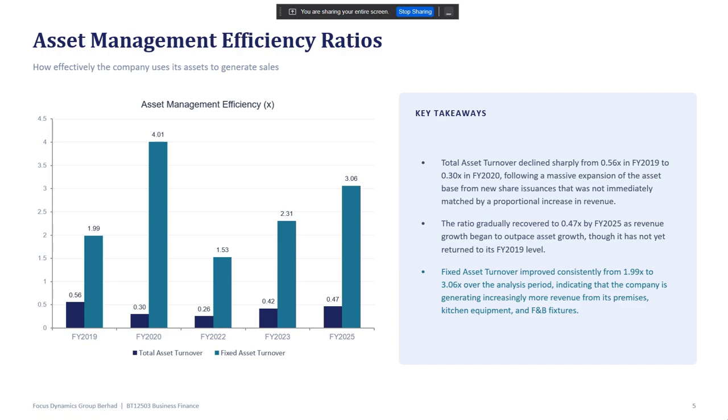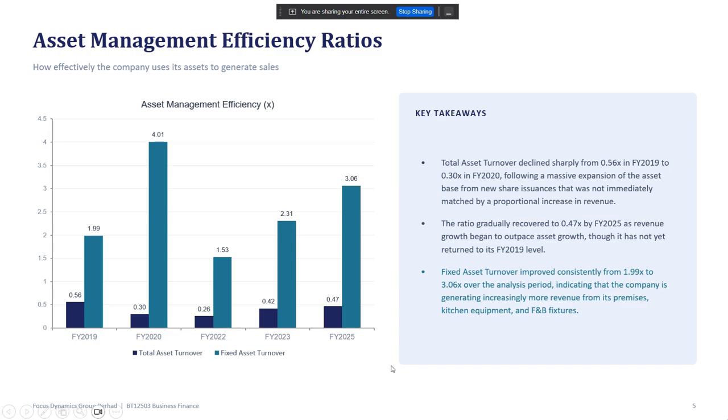So this slide shows the asset management efficiency ratios for 2019 to 2025. Overall, total asset turnover fell sharply from 0.56 times in 2019 to 0.30 times in 2020, then gradually improved to 0.47 times by 2025. This suggests the company started using its assets more effectively again after the initial decline.